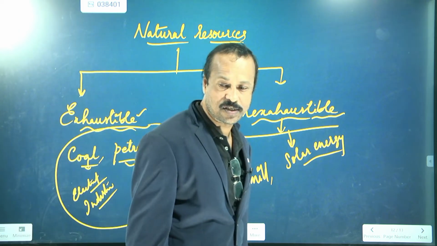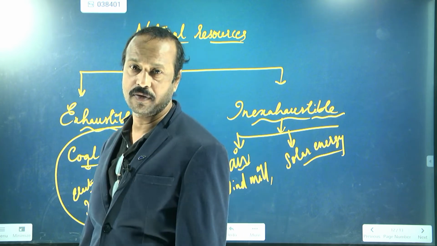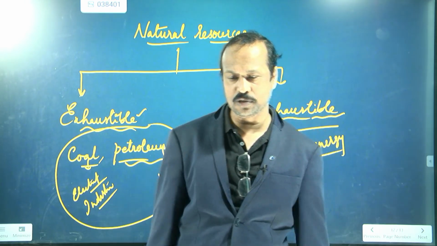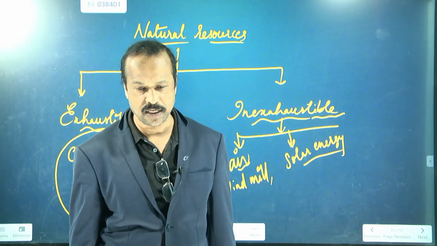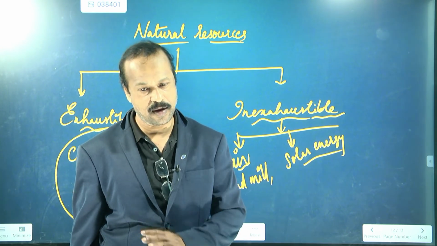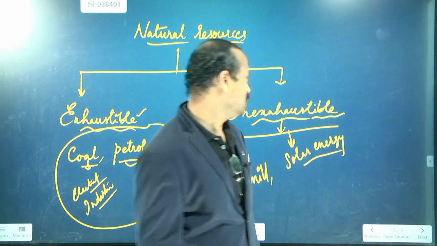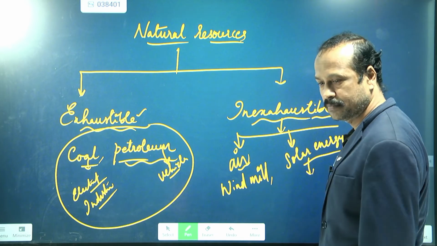So solar energy is there. Now if we manufacture so many solar cars, solar vehicles, solar bikes and everything, and we are continuously using them, will this solar energy be over after a period of time? No. So this is an inexhaustible source. So solar energy we can use.